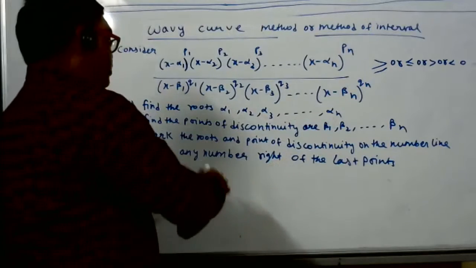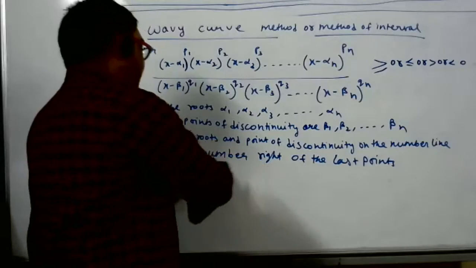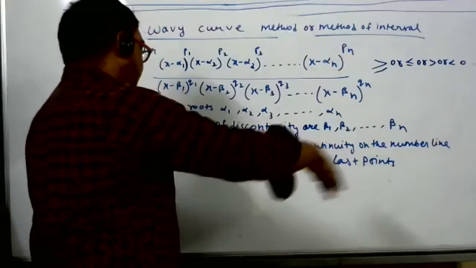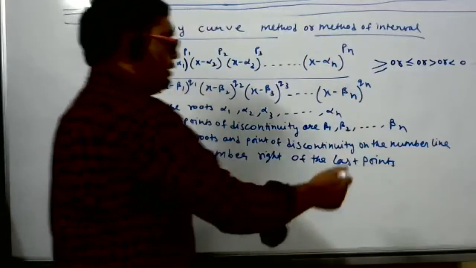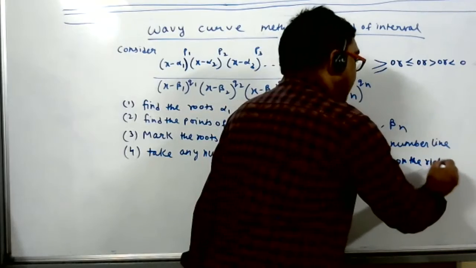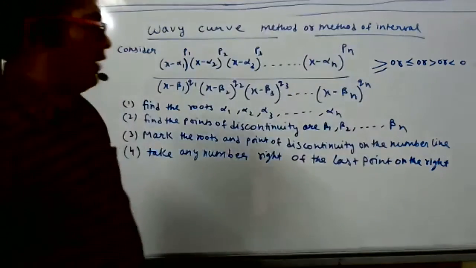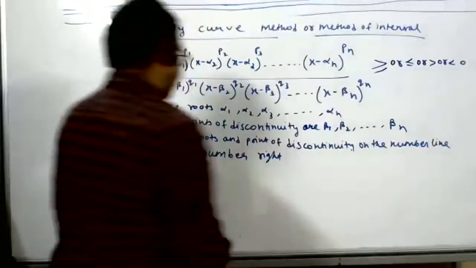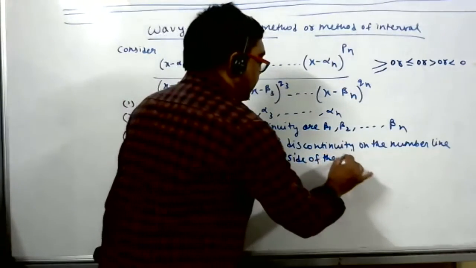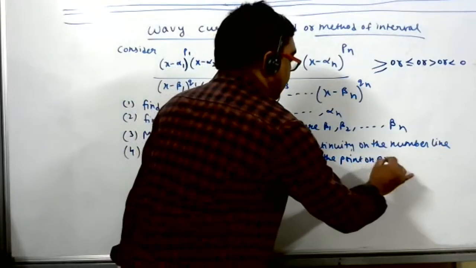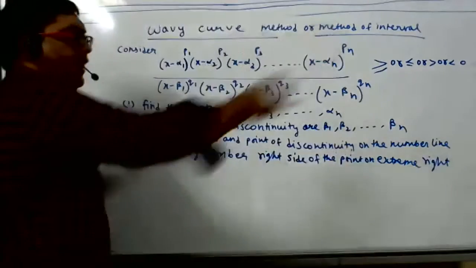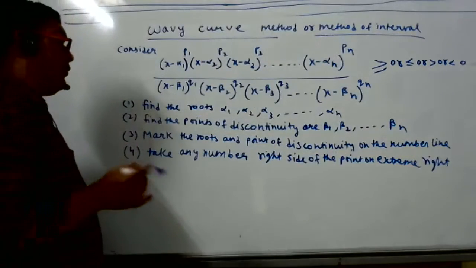So take any number to the right of the last point, the extreme right point. After that, any number you can take. Better to take a big number only.